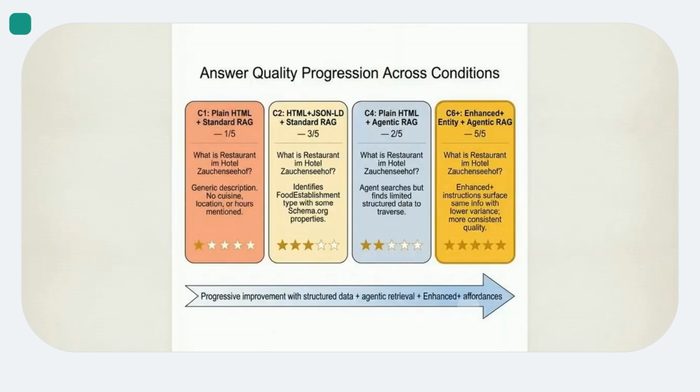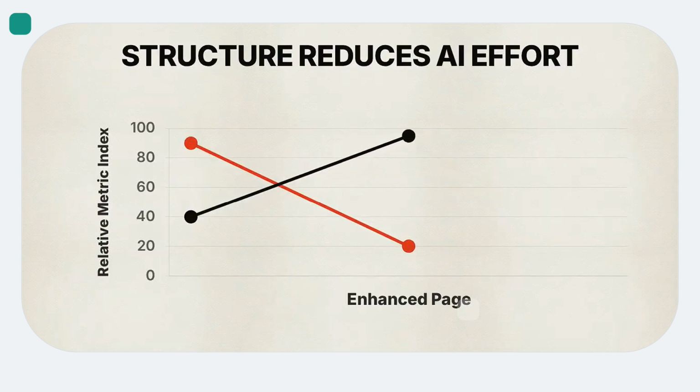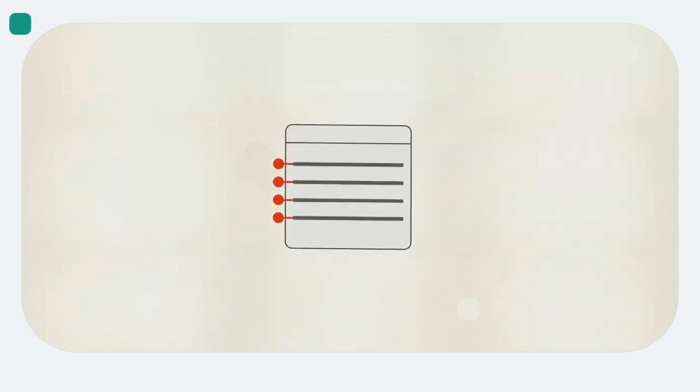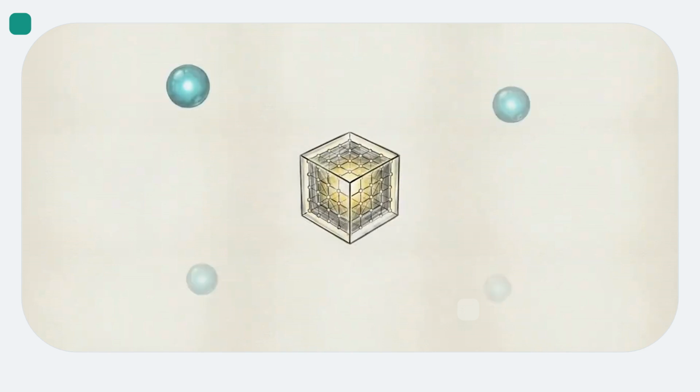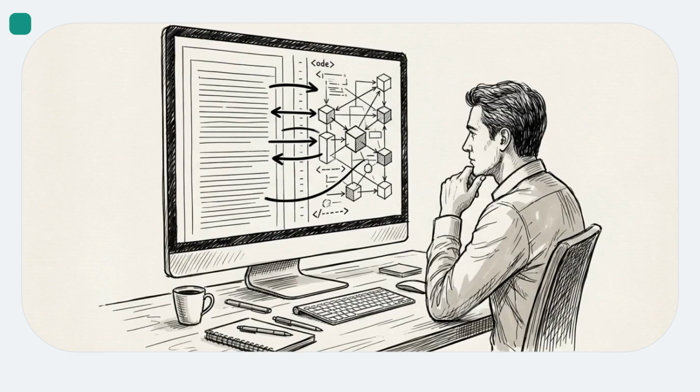This chart tracks the resulting performance data from these combined structural changes. Plain HTML produces a dismal factual accuracy score of 1 out of 5. The enhanced format achieves a perfect 5 out of 5. The data reveals a counterintuitive finding. Agents using this highly structured format execute fewer tool calls because the initial context is so dense and readable. By combining human-readable text with explicit navigational affordances, we transform a static web page into an actionable memory layer, increasing AI accuracy by nearly 34%.